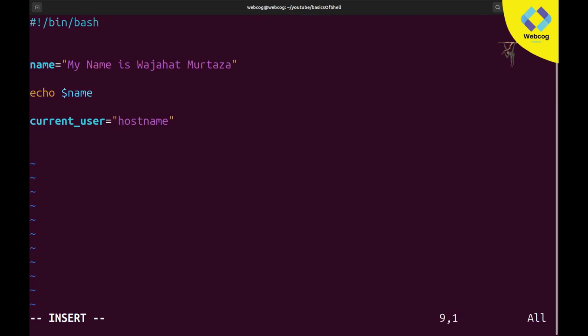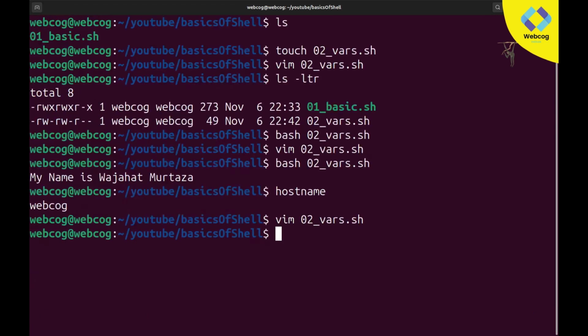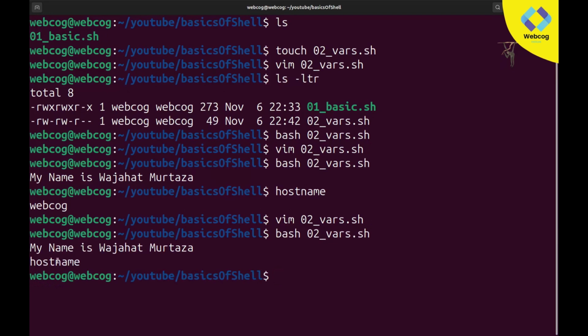Like here, I use echo dollar sign current user; you can write some easy name for your variable, it's not compulsory. If I save and call this, you can see it's simply printing hostname. Why? It is not taking it as a command.